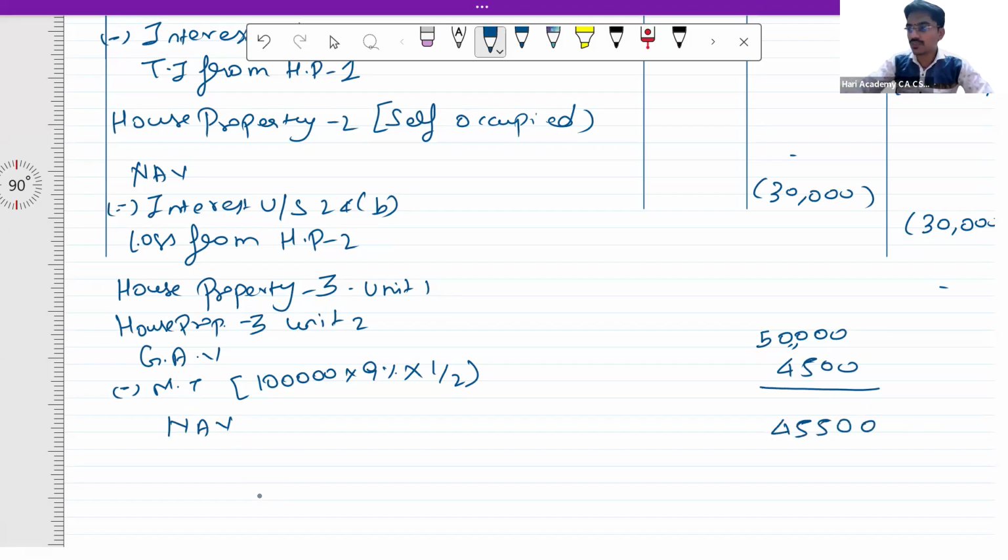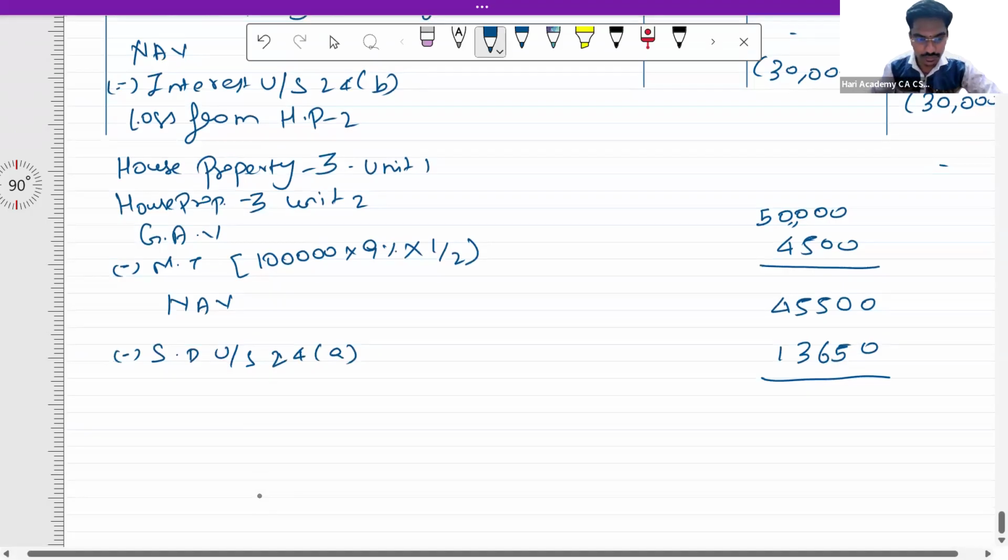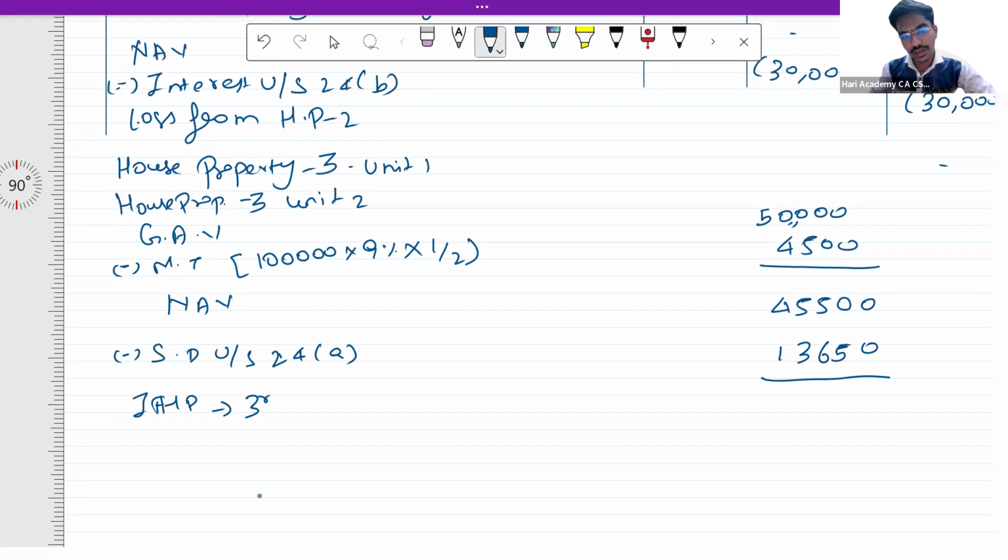So of this 45,500, you have to reduce the standard deduction under section 24A. 24A is going to be 30%, which is 13,650. So the total income from house property of the third unit is going to be 31,850.